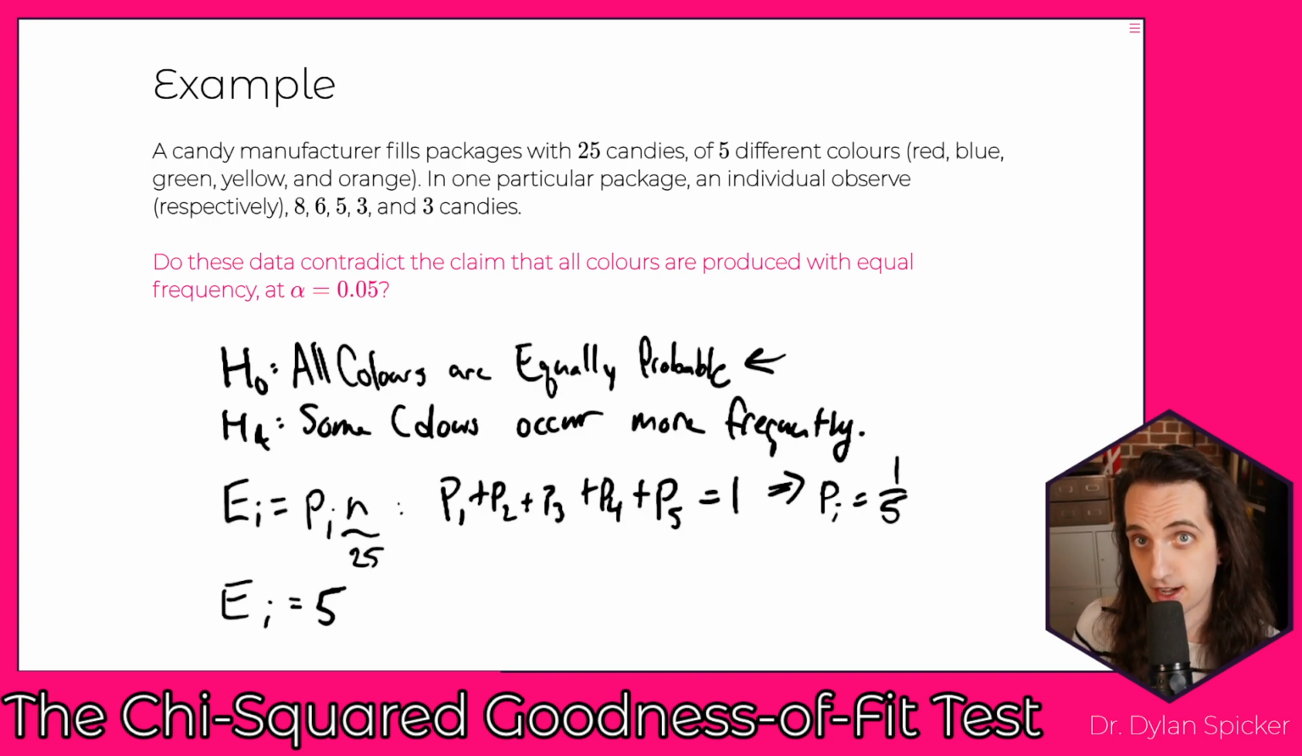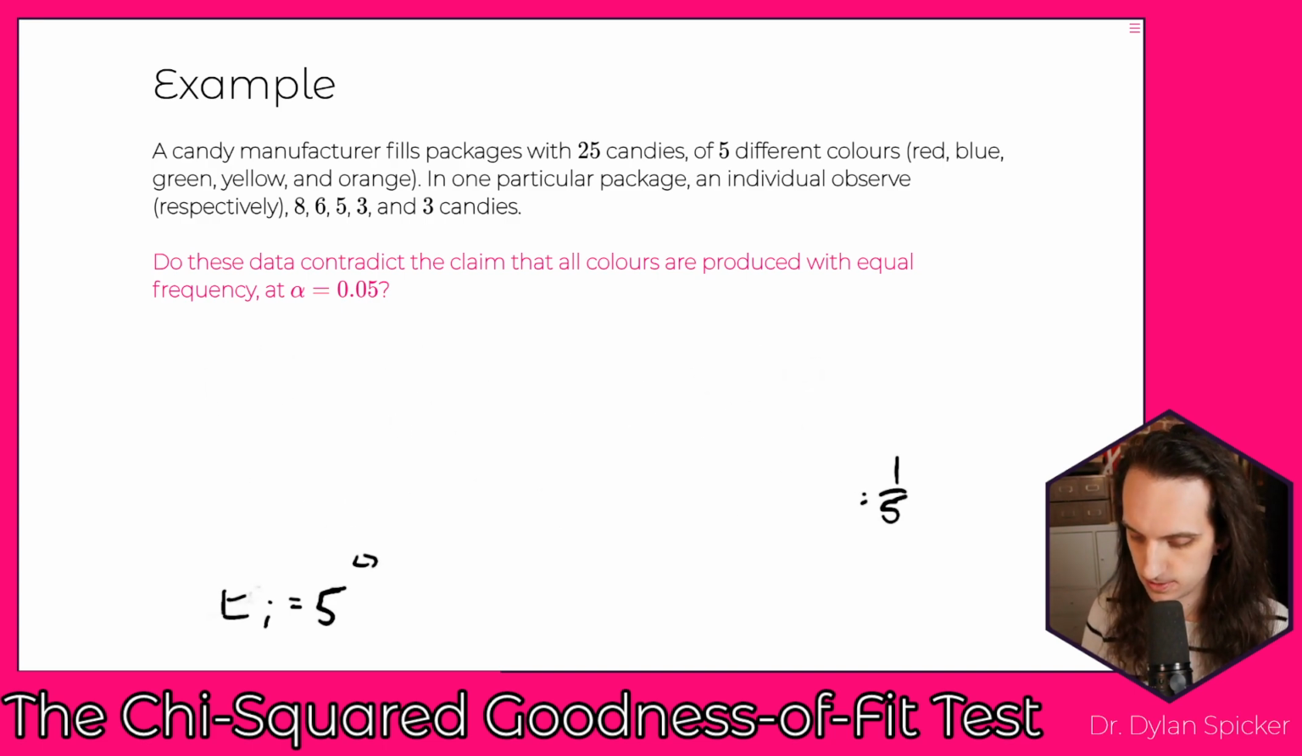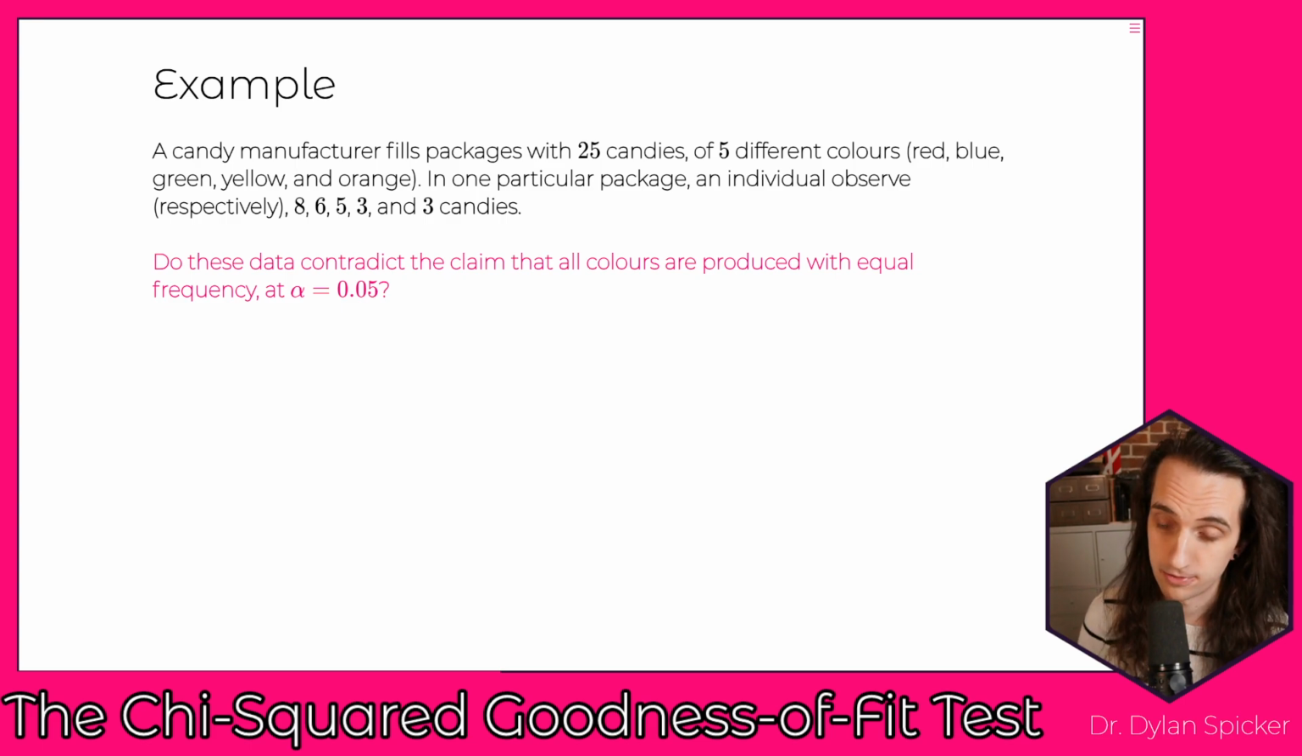We take our 8 minus 5, plus 6 minus 5, 5 minus 5, 3 minus 5, and 3 minus 5. We square those, divide by the expected value of 5, add that all up, and then we turn towards our chi-squared distribution to actually turn that into a test statistic, or a p-value, rather.